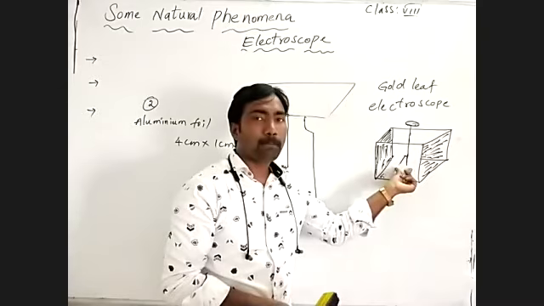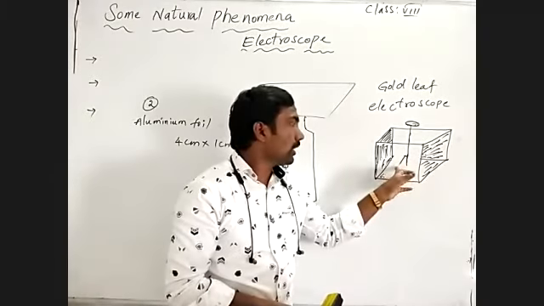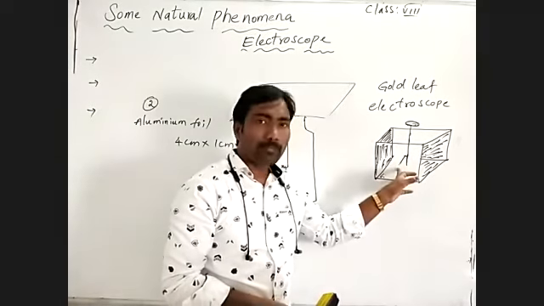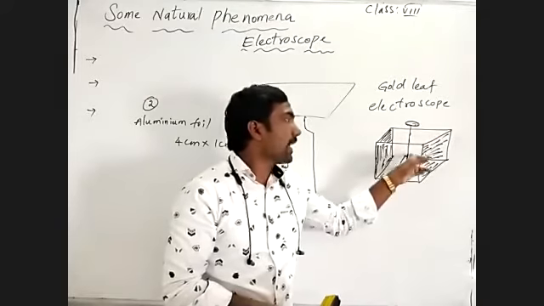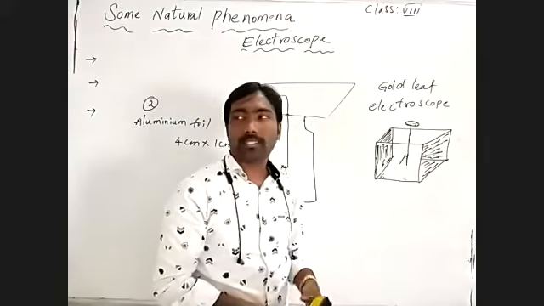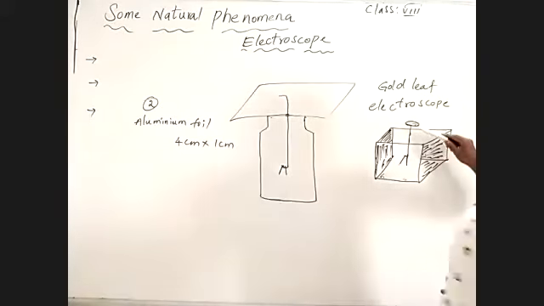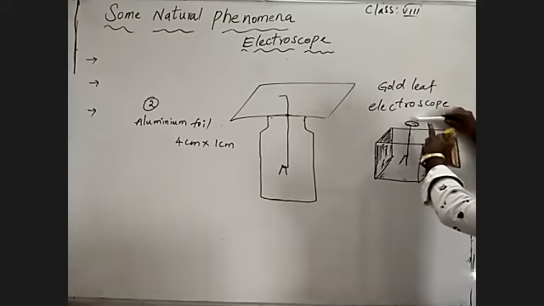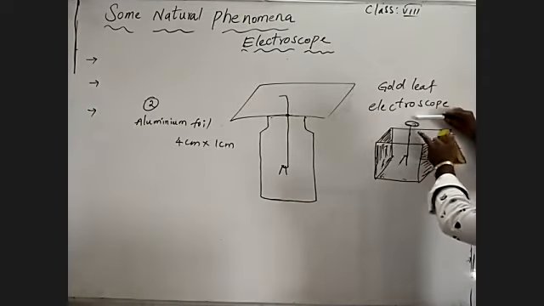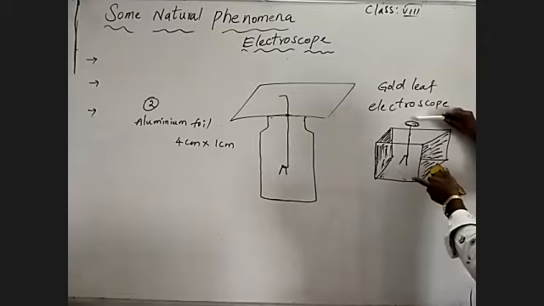They both are metal surfaces. The gold leaf already carries positive charges. When we place an object on the brass metal, the charges will transfer through the brass material.